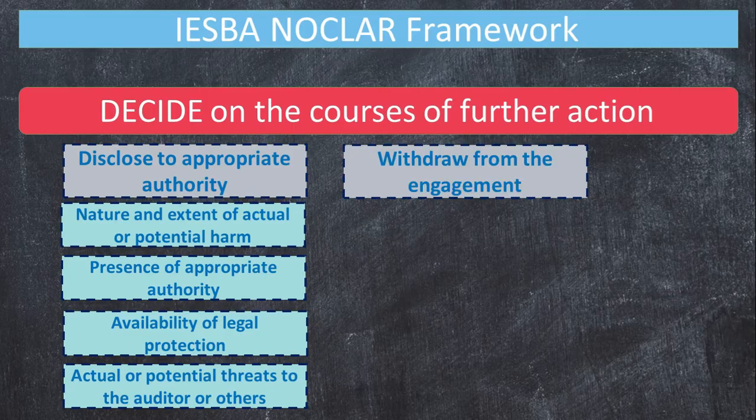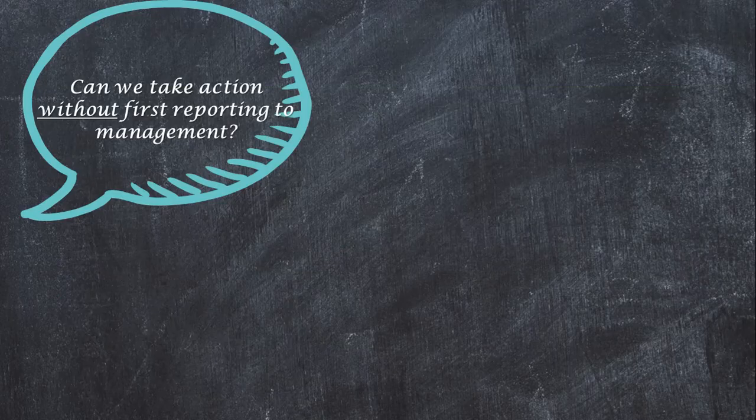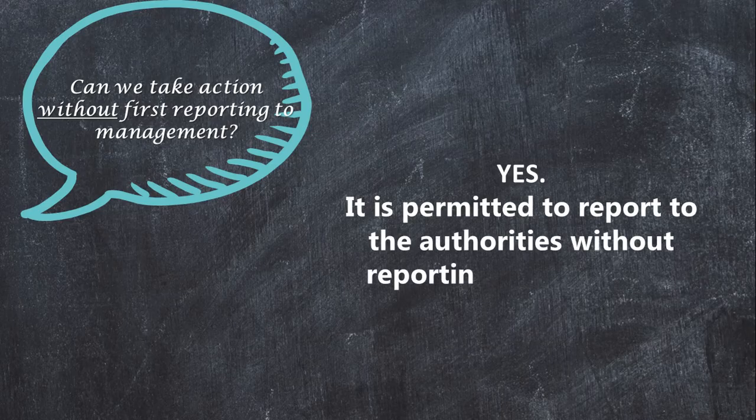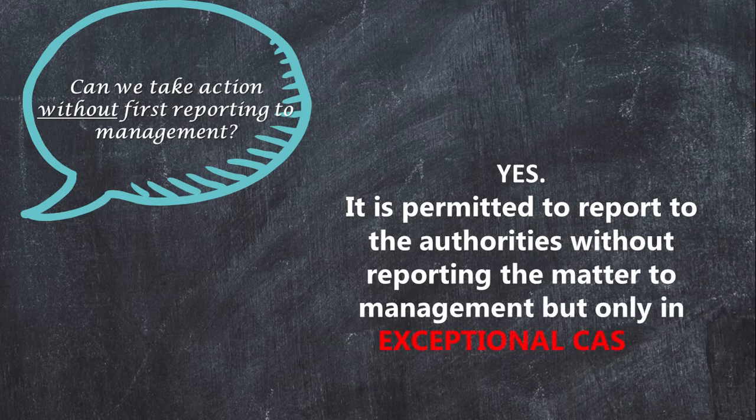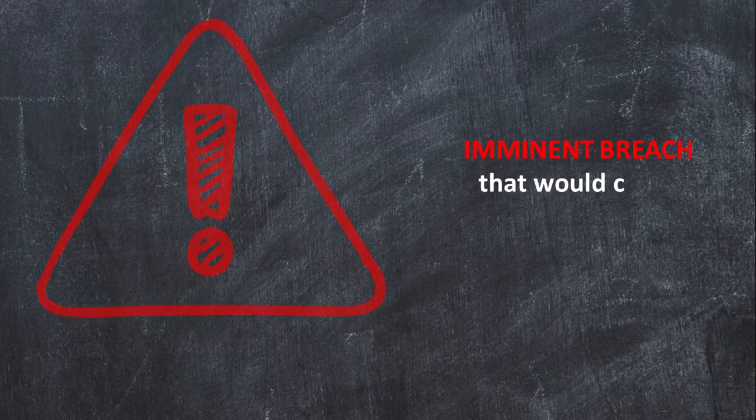He may also choose to withdraw from the engagement and the client relationship. If this is the route that the auditor wishes to take, he must inform the successor of the NOCLAR when inquiries are made and permitted. Perhaps you have also wondered, can you directly report to the authorities without alerting management first? The answer of the IESBA? Yes, but only in very exceptional cases. These exceptional cases would be when there is an imminent breach that would cause substantial harm to the stakeholders.